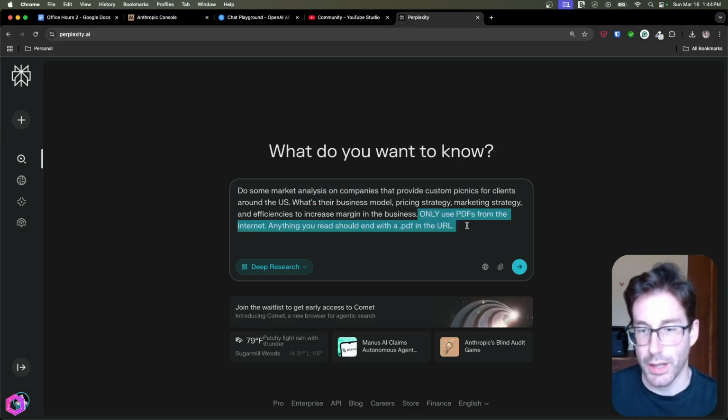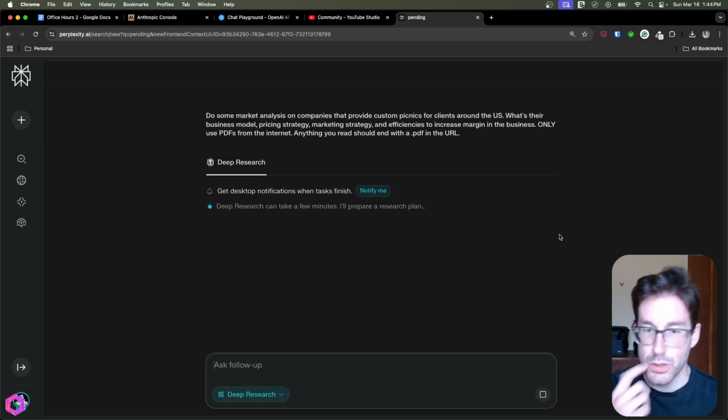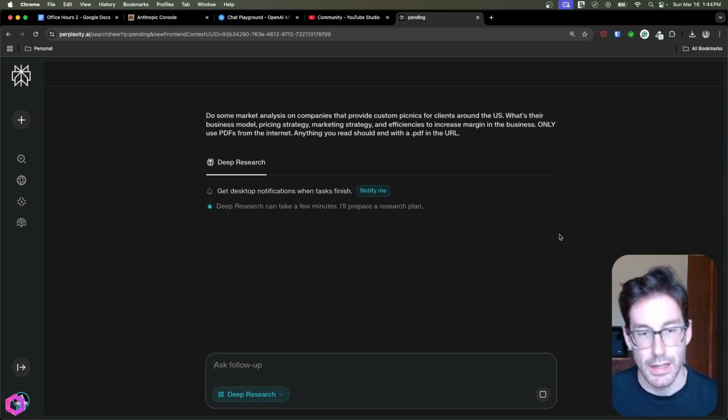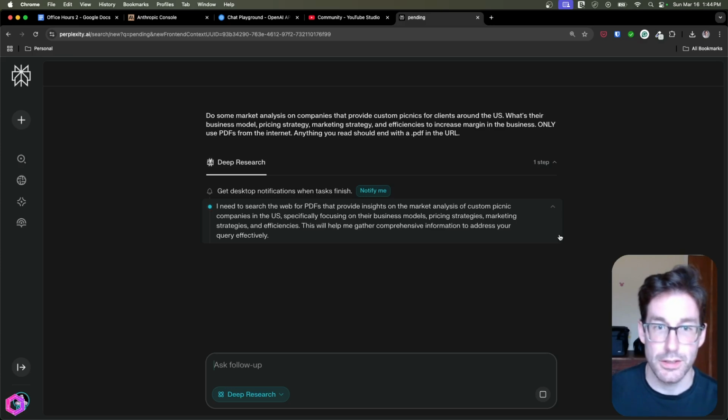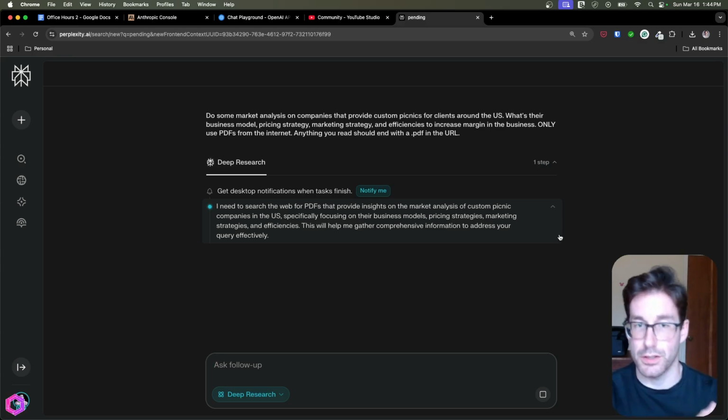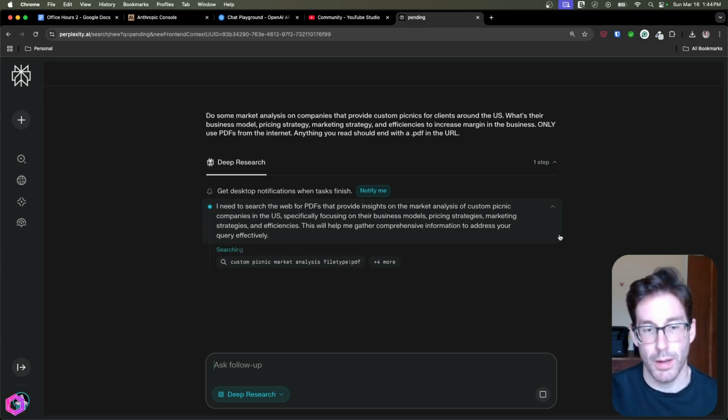At the very end, I say, okay, only use PDFs from the internet. Anything that you read should end with a .pdf in the URL. When you do this, you could do this for Perplexity, OpenAI, et cetera. I'm just going to do Perplexity because it's faster than all the others. When I did this for my first test, probably 80 to 85% of its sources were PDFs. So you can direct the model to focus on certain types of formats when you're doing research or deep research, but you can't necessarily set parameters yet. I'm sure in the future, there are going to be all types of parameters we can set with these tools. But right now, the best thing you can do is just direct the model in a certain direction.